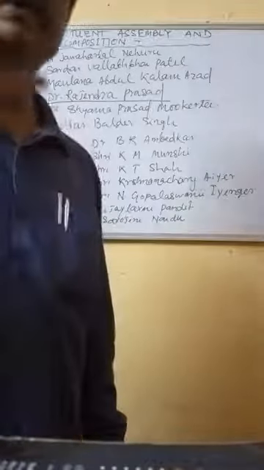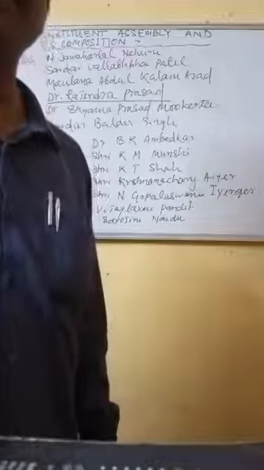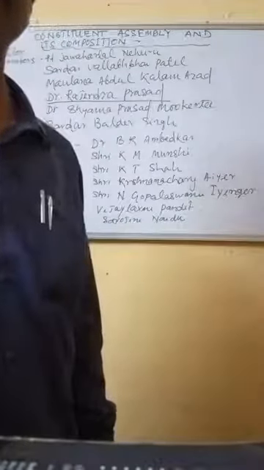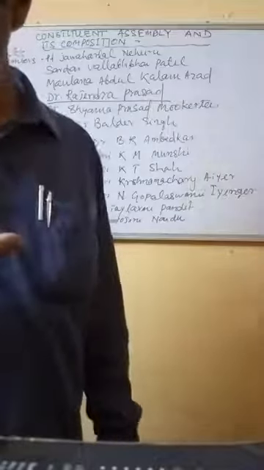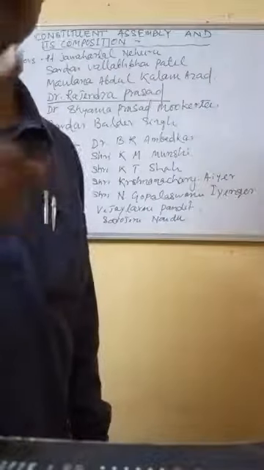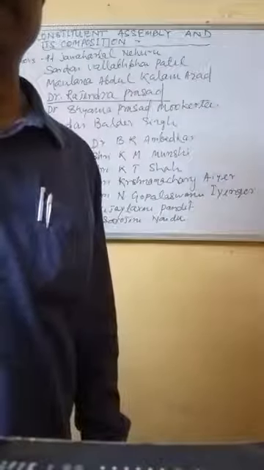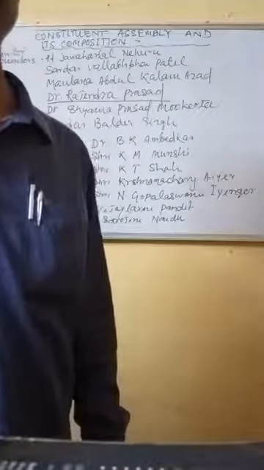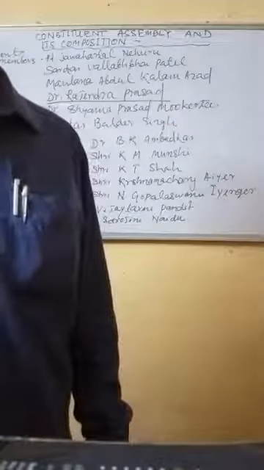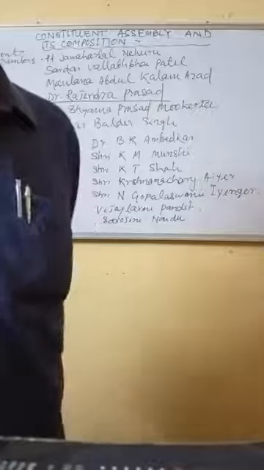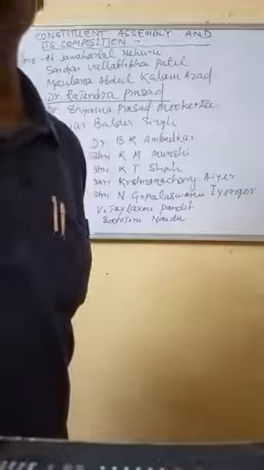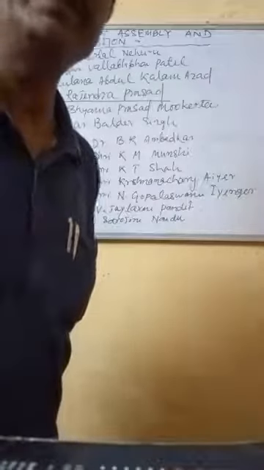It took time. Day and night, continuously, these 8 persons worked. Then in 2 years, 11 months and 18 days, they completed the Constitution. They took 2 years, 11 months and 18 days to prepare it, and the Constitution was finally ready and was unanimously adopted by the Constituent Assembly.